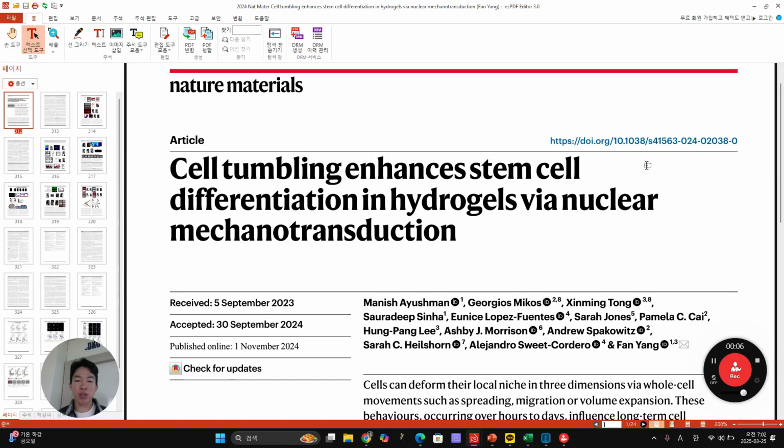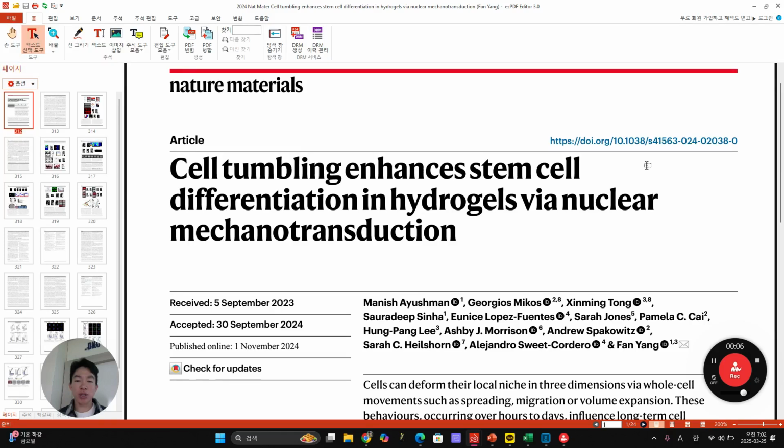Okay. The next step: they want to know why, right? So they want to look at the nuclear epigenetics. If you see some change of differentiation or some other migration or proliferation, for example, nowadays people want to look at the epigenetic change. What happens in the nucleus? So when they check the nucleus, SG, CG, and SG plus blebbistatin is similar to the CG because they block the cell tumbling.